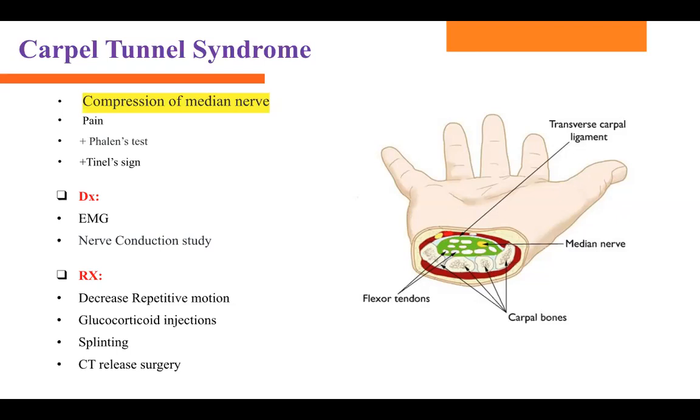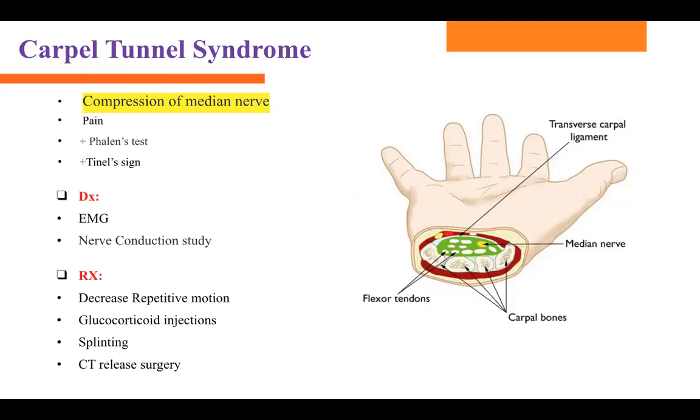This person is probably using the extremity, the hands, a whole lot. Maybe their job is typing all day, or they are using a computer all day long. They're using their fingers. When they have this constant finger movement, they can have carpal tunnel syndrome, where the tendon is pressurizing the nerve. And that's why the patient has symptoms.